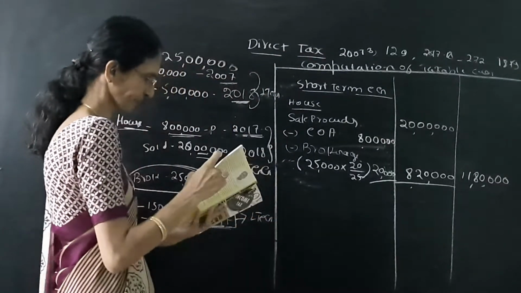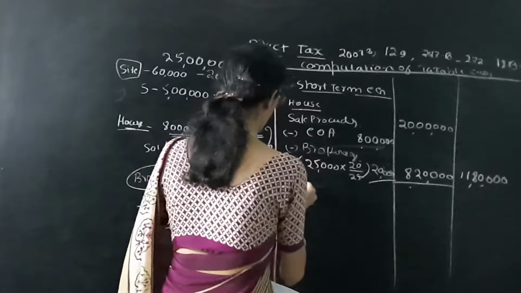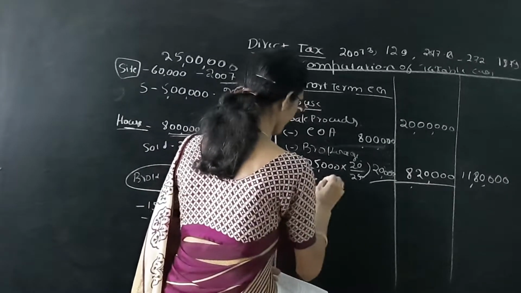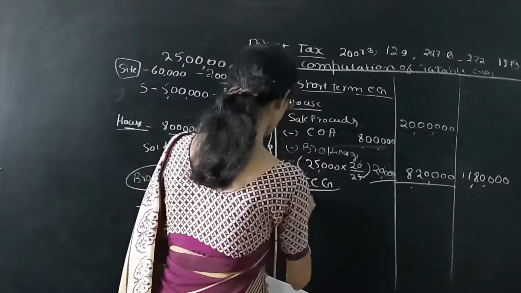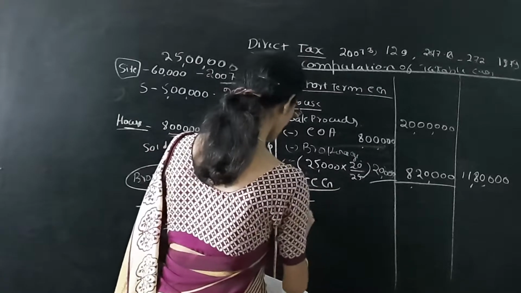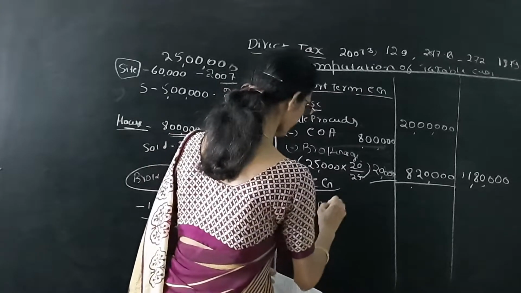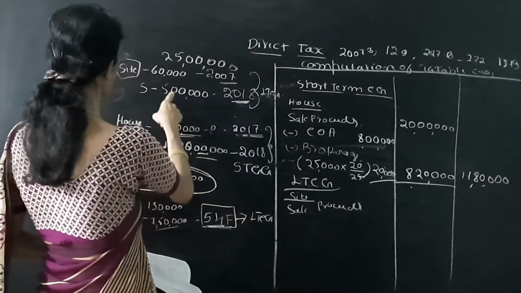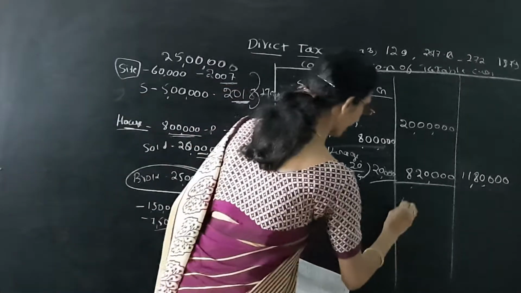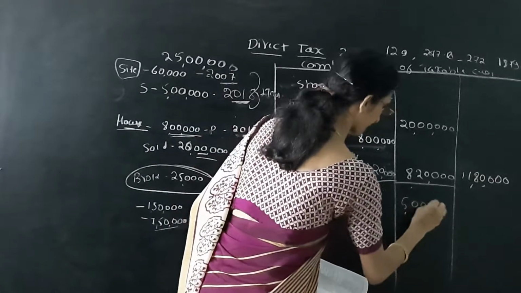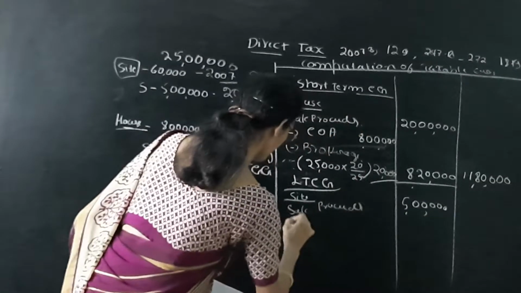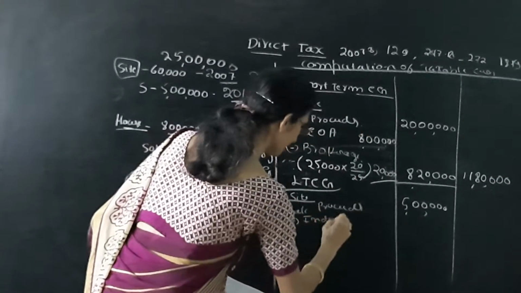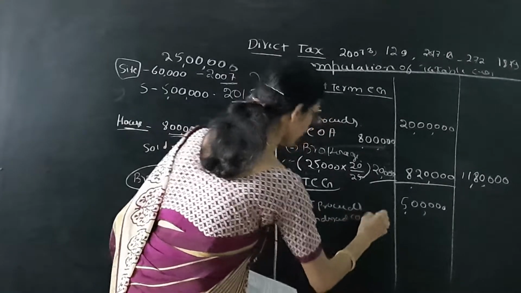Then we have to write the long term capital gain. Under that it is the site, sale proceeds of the site is 5 lakh. It is long term, so less indexed cost of acquisition.